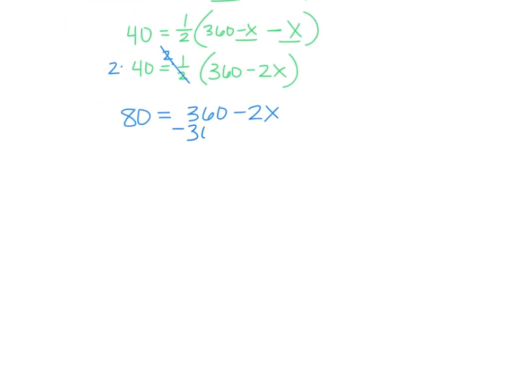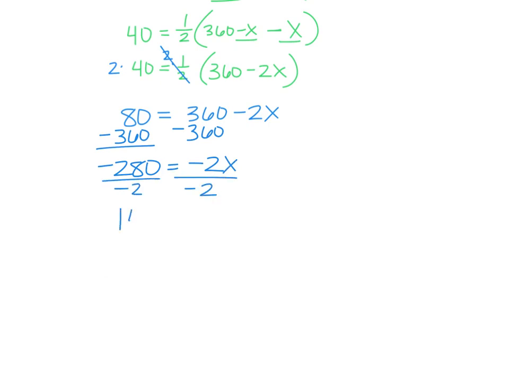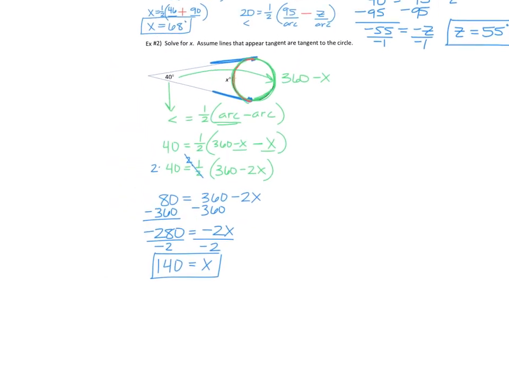So if we take away the 360, we get negative 280 equals negative 2x, and then divide by negative 2, and we get a positive 140. So that means our angle, not our angle, sorry, our arc is 140 degrees. So if we wanted to know this one, we would just plug the 140 in here. 360 minus 140, excuse me, would make that 220. So this bigger arc is 220, the smaller arc is 140.